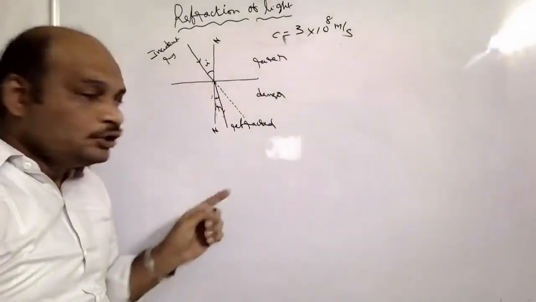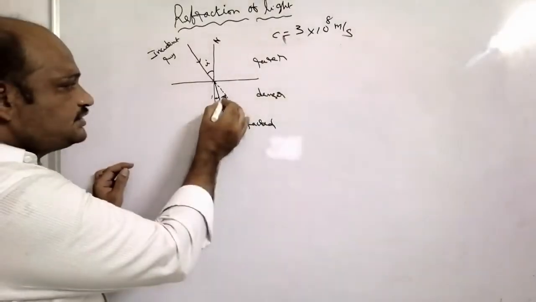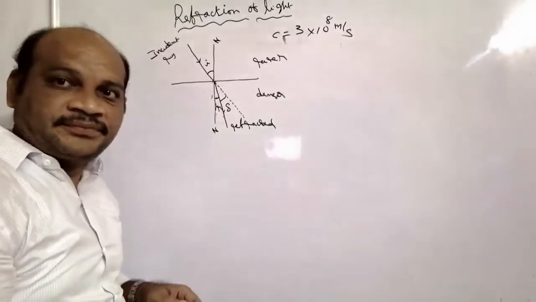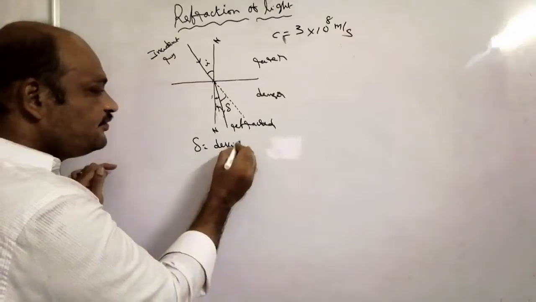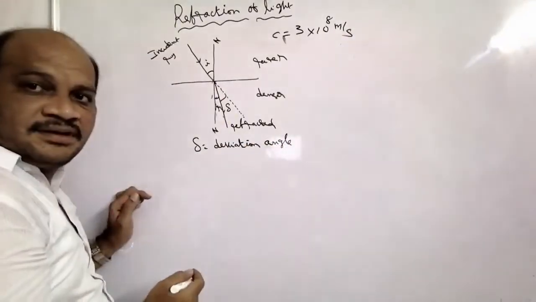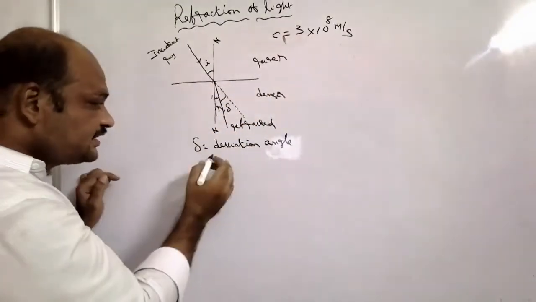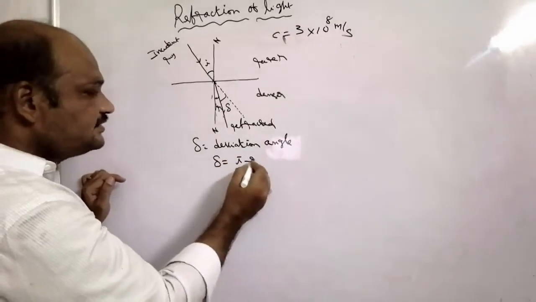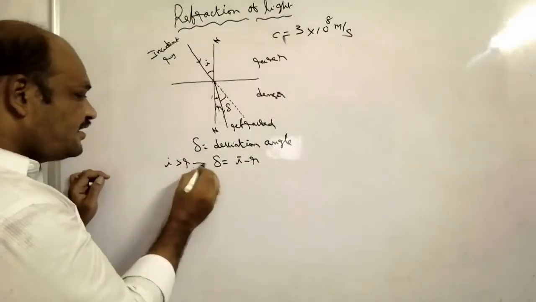Due to the change in medium, it bends. So this angle is taken as the deviation angle, delta. In this case, rarer to denser, delta is equal to I minus R, because here I is greater than R.